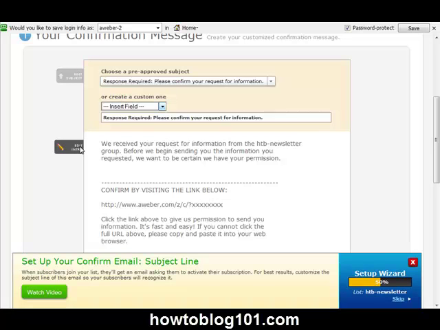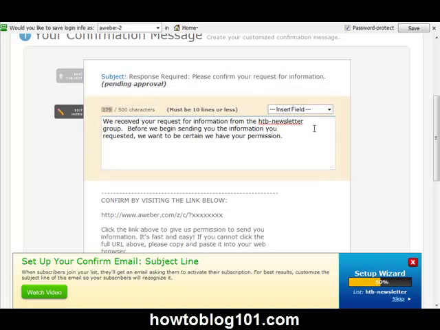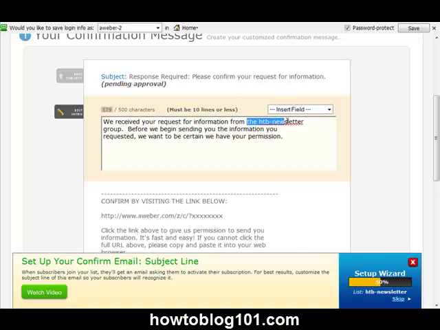Now, you're going to want to edit your introduction. I'm going to leave the information for the most part that they have here, but remember, this is what I called my newsletter, HTB newsletter. Well, I certainly don't want that to be in the message, so I'm going to just change that one thing. It says we received your request for information from, and I'm going to take out the HTB newsletter and put in, How to Blog 101, and I'm going to take out the word group because we're not using it as a group. And so my message simply says, we received a request for information from How to Blog 101.